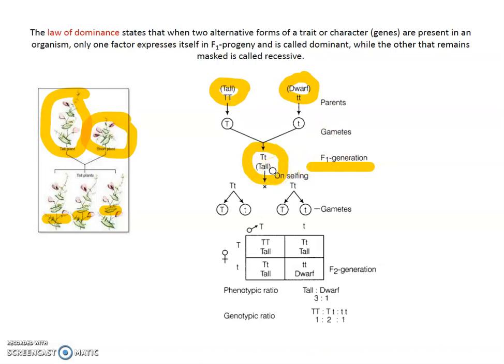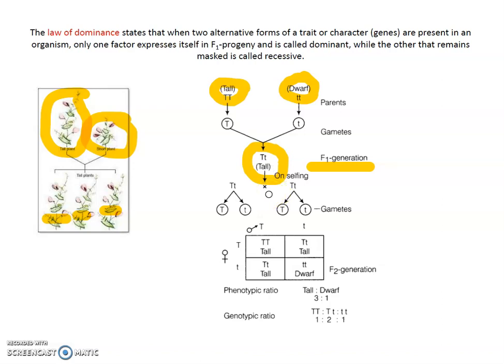So Mendel concluded that tall is a dominant character, while dwarf disappears in the first generation, or is hidden in the first generation. This trait Mendel named recessive. So tall is dominant and dwarf is recessive. So Mendel formulated his first law, the law of dominance.